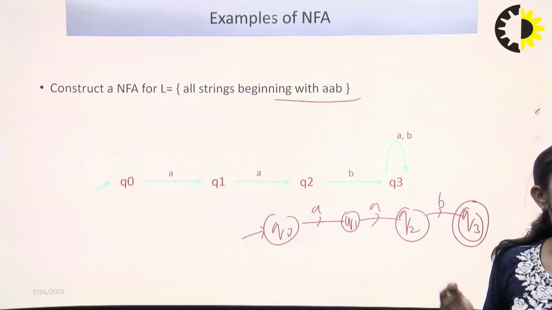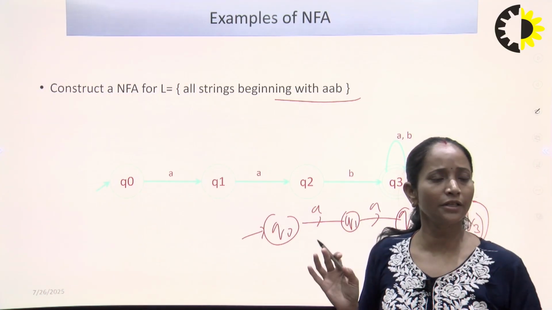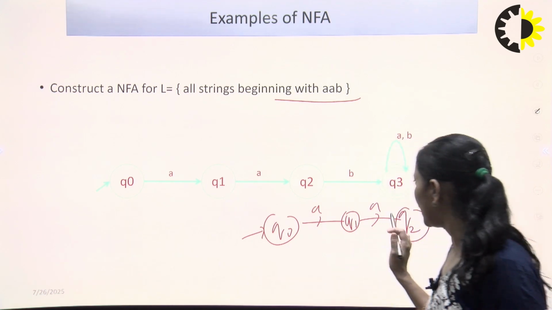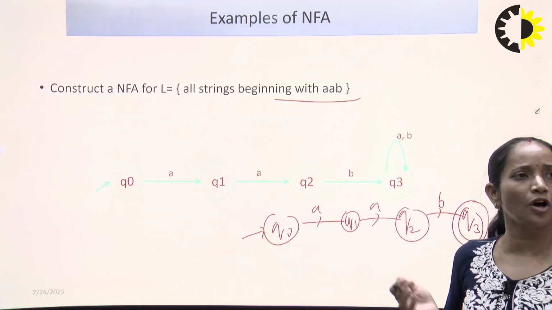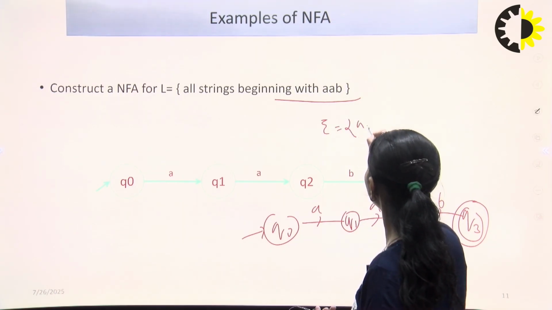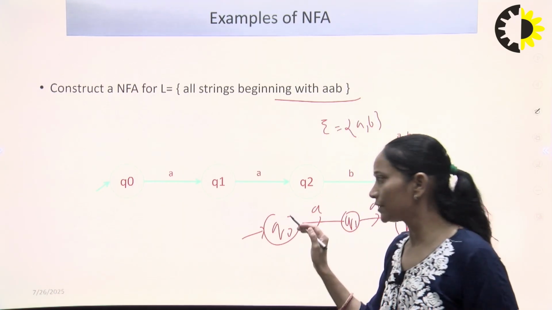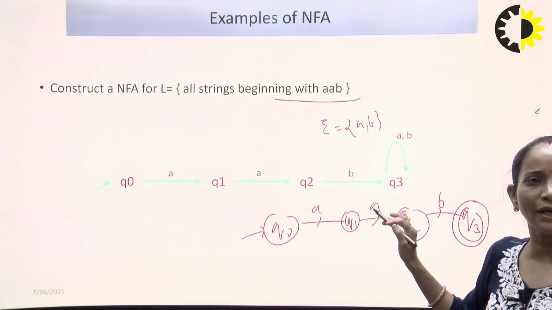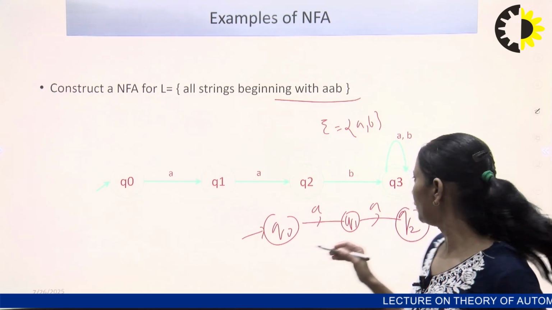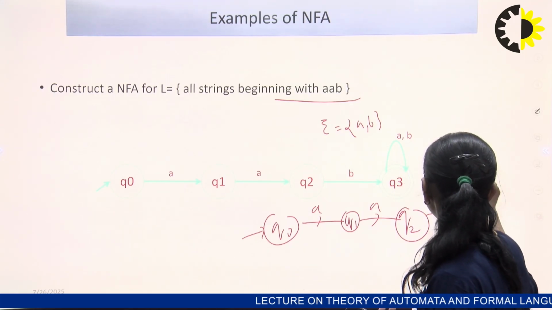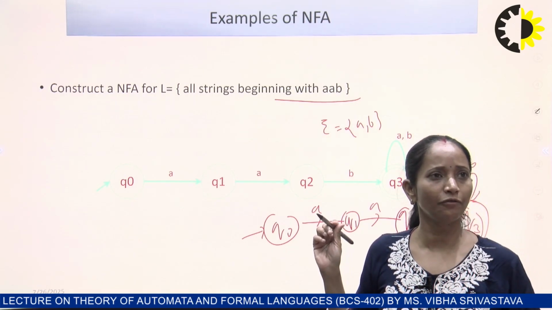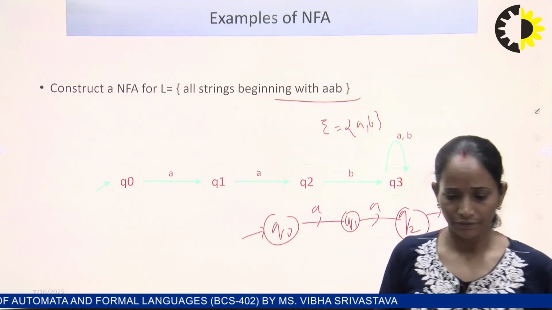What about ending with? There is nothing written for the ending. So we will design beginning with AAB and ending with any number of A or B, because the input symbol sigma is A, B. For the ending, nothing is written, so we can make the self loop. So this is the design for the NFA beginning with AAB.